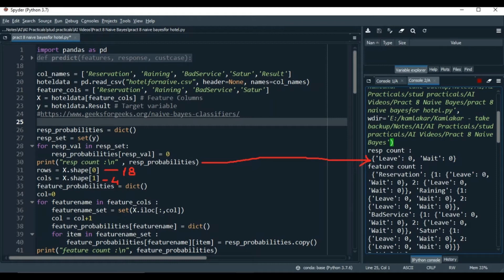Got it? Okay, so at line 26 I'll create an empty dictionary. Next I'll find unique values of the response column using a set. Then for each value in the set, I'll add a key and set the value to 0. The arrow will show you the result. Then I'll find how many rows and columns are there in the data using shape. Clear so far?